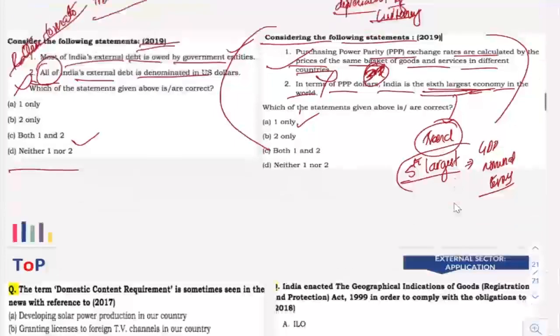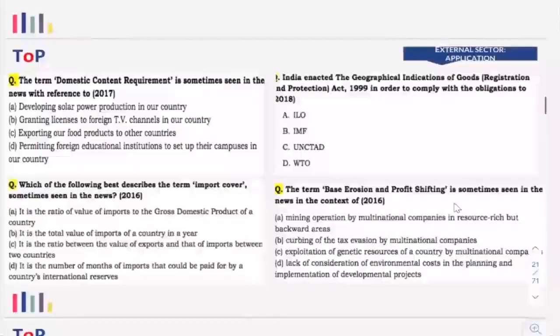Okay. Now, the term-based questions related to international trade. International trade is another important part when it comes to the external sector. When it comes to international trade, the kind of questions they ask are related to the domestic content requirement.